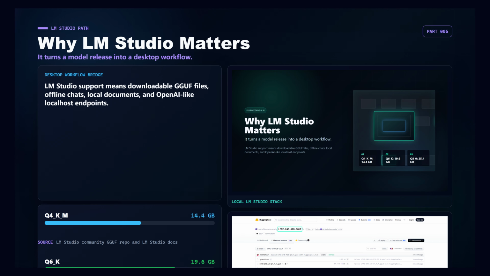LM Studio is the practical bridge for most local users. The community GGUF repository lists quantized files for this model, including Q4_K_M at 14.4 GB, Q6_K at 19.6 GB, and Q8_0 at 25.4 GB. LM Studio can download supported Hugging Face models, run them locally, keep chat and document processing offline, and expose OpenAI-like local endpoints. That makes this model easy to test in real desktop workflows.